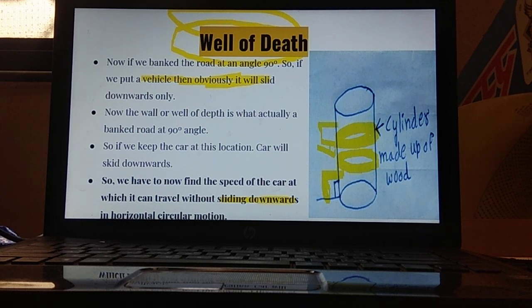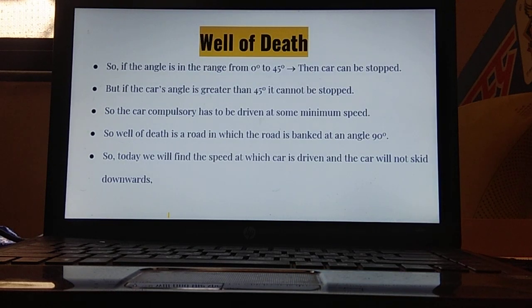Without sliding downwards, whenever the vehicle is moving in this circular manner, the vehicle will not slide downwards. So we have to find that speed. What type of axis is this? This is a horizontal circular axis.